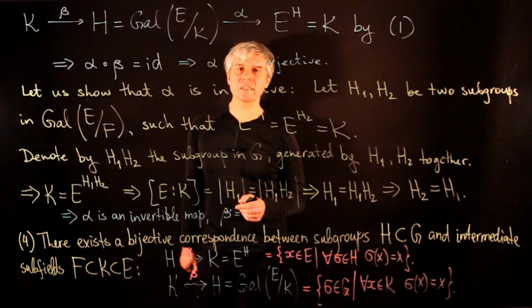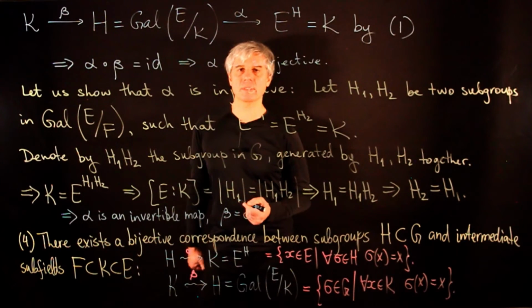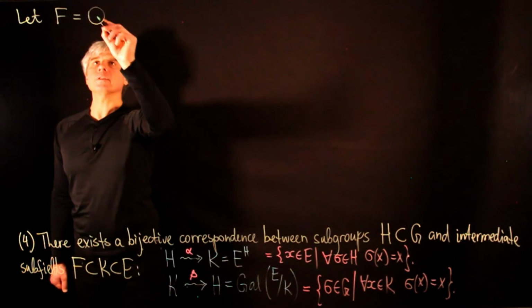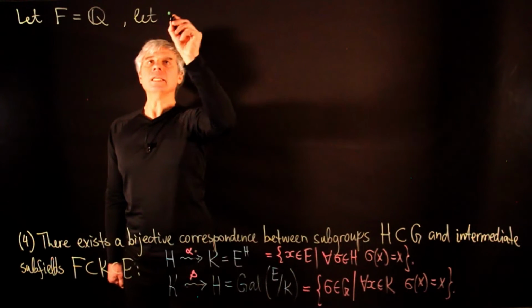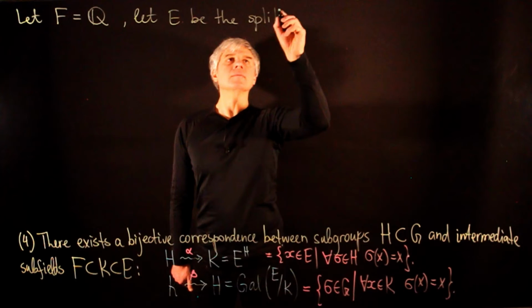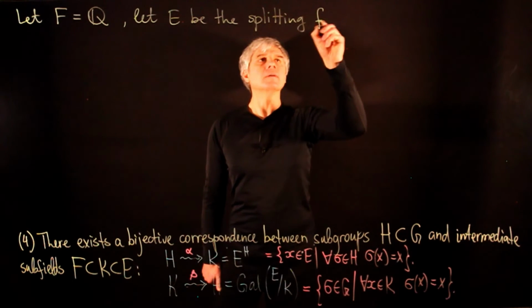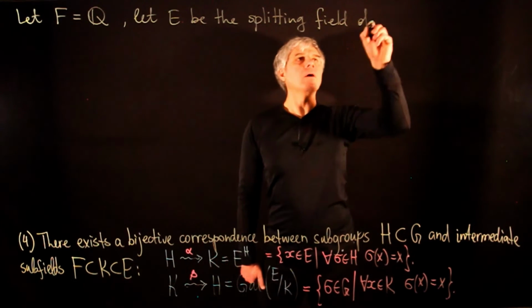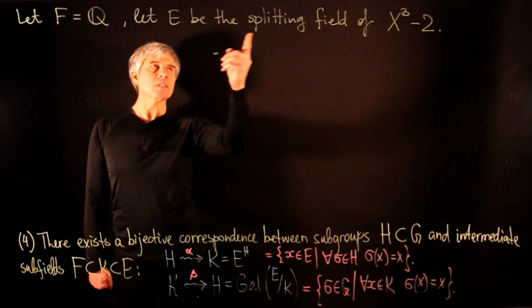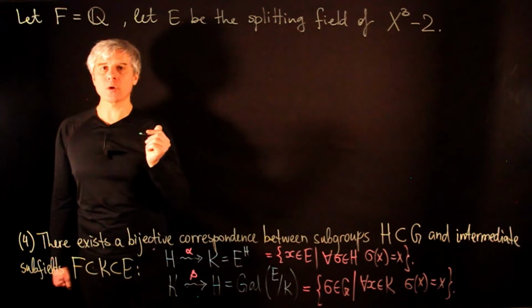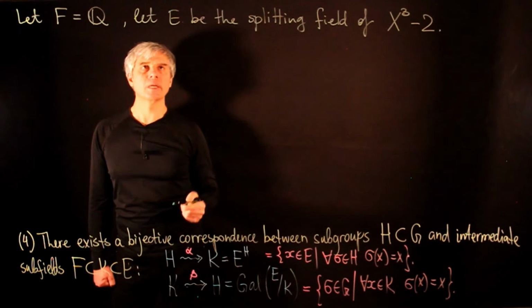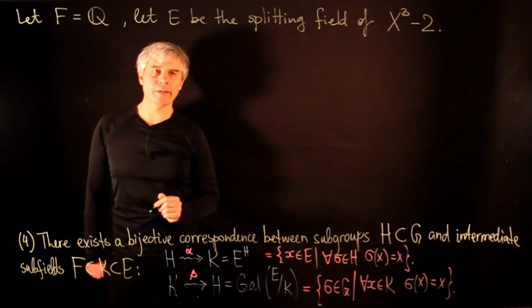Next, let us consider an example of such a Galois correspondence. Let F be the field of rational numbers, and let E be the splitting field of the polynomial x cubed minus 2. Since E is a splitting field, this extension is normal. And it is also separable because we are in characteristic 0. And obviously E is finite over F.